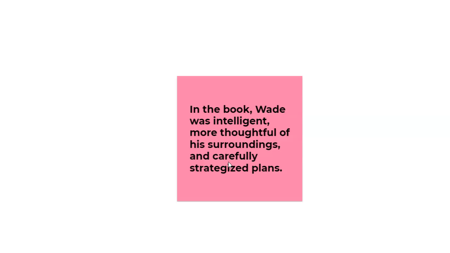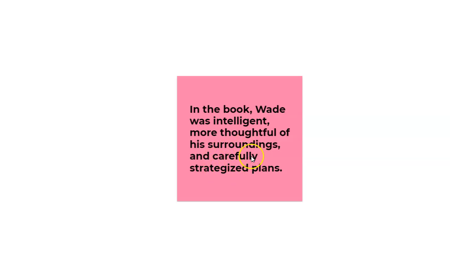We could change A and B to be more like C. In that case, it would be in the book, Wade, A, was intelligent, B, more thoughtful of his surroundings, and C, carefully strategized. So here we have was intelligent, which is a verb phrase because was is a verb. We have carefully strategized, which is, again, a verb phrase because strategized is a verb.